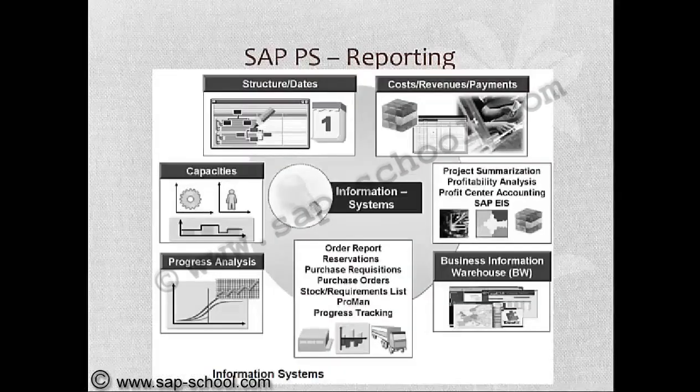So this is the entire information system available for getting the total information of a project.